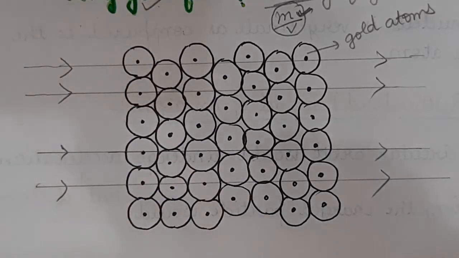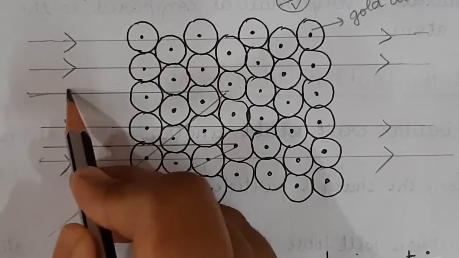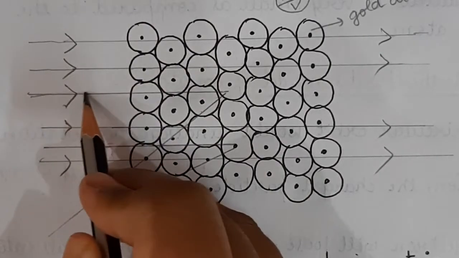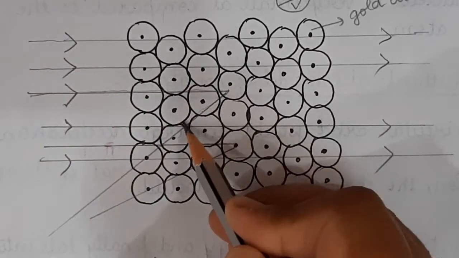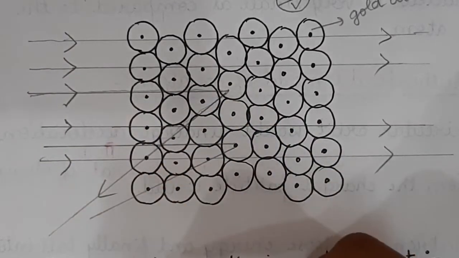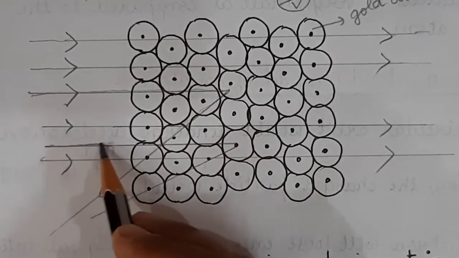Rutherford observed that some of the alpha particles were deflected back by small angles. Okay? Consider this.